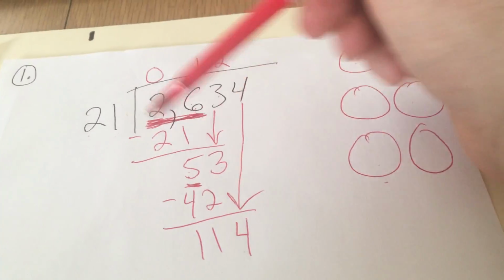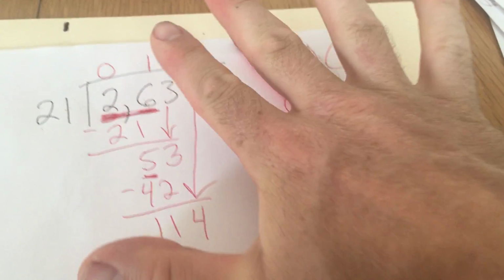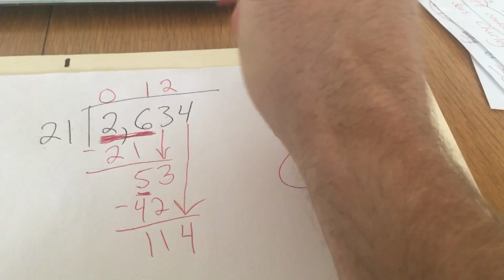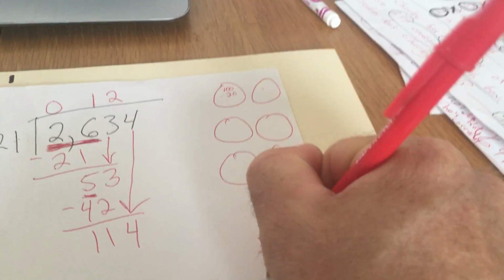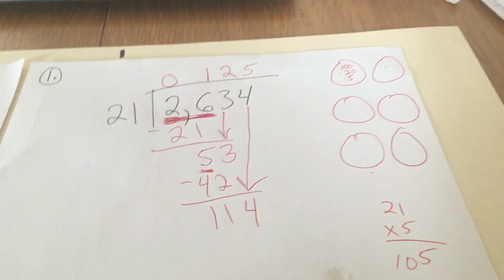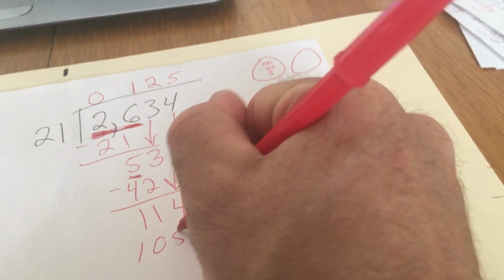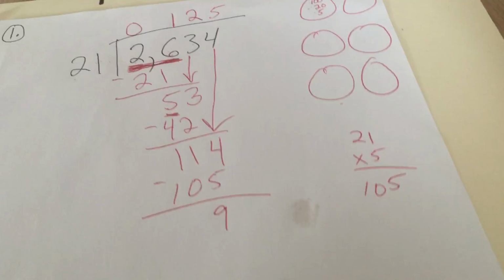So 114, if we were going to divide that into groups of 21, I'm going to round this to about 20, 40, 60, 80, 100, and then 120 would be too much. So I think it's going to be about 5. So let me check, 21 times 5 is 105. Okay, so that's going to work out perfectly. We put 5 into each of those groups. 5 times 21 is 105. So we're going to have a remainder of 9.